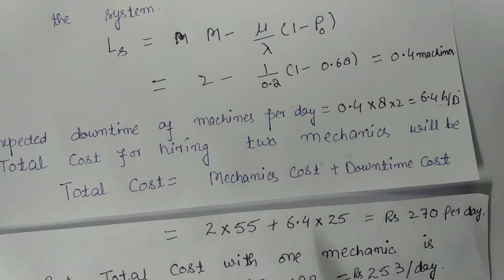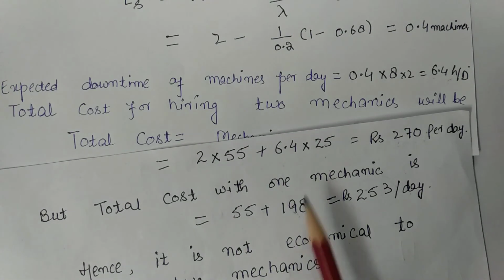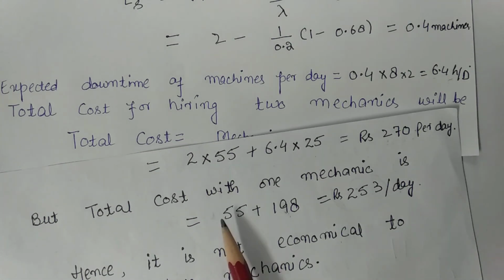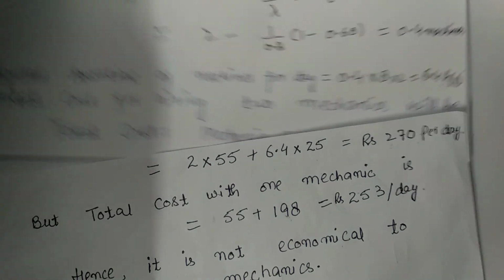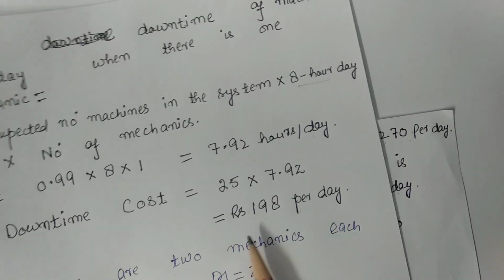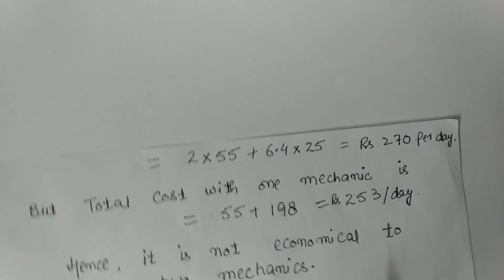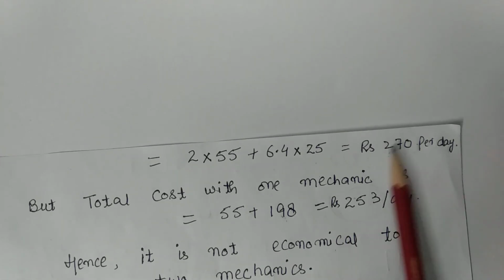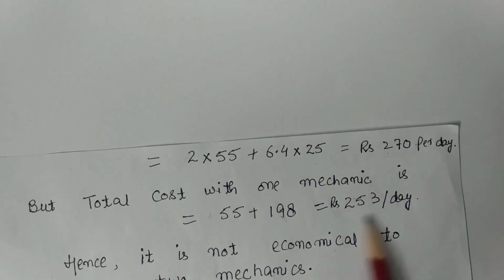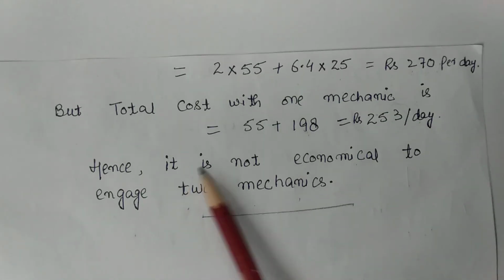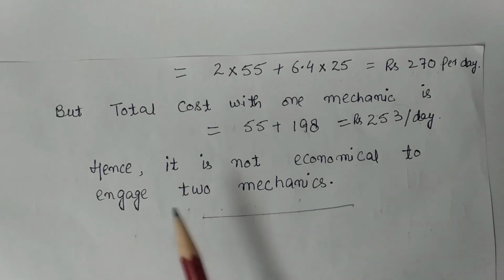Now if there is only one mechanic, in this case the mechanic cost is 55 plus the downtime cost, which I had calculated for one mechanic as 198. So this will become 253. Now if we compare both these costs, this one is economical. So to engage two mechanics is not economical. Hence it is not economical to engage two mechanics.